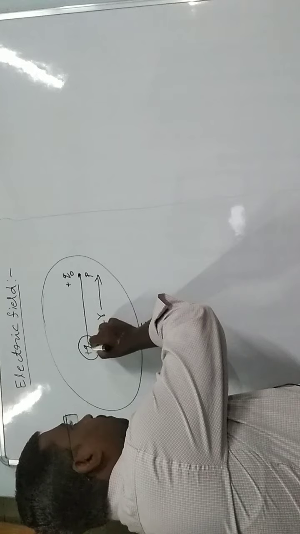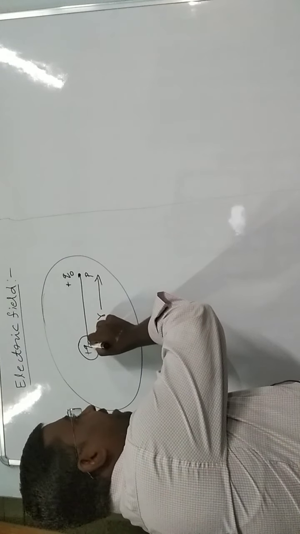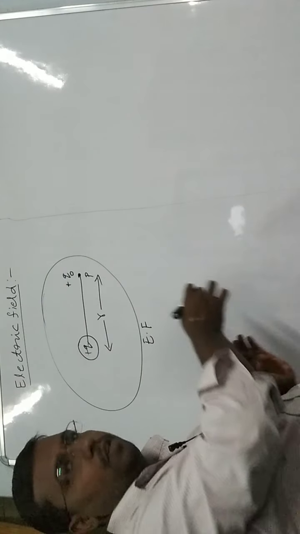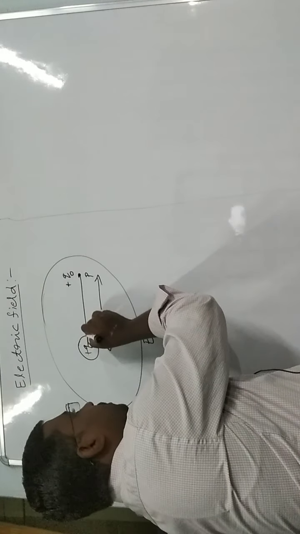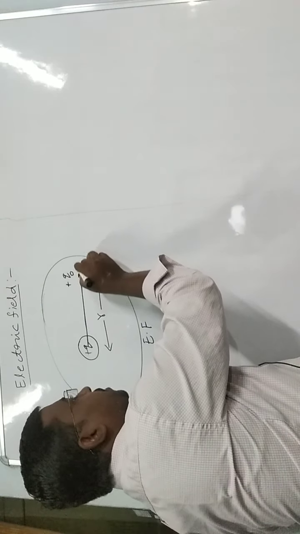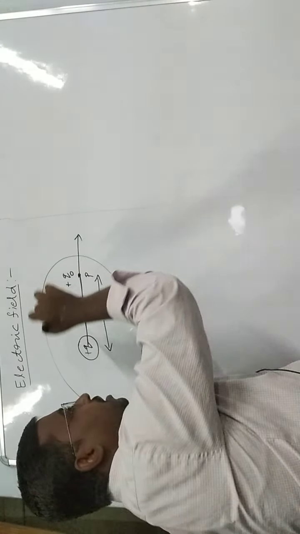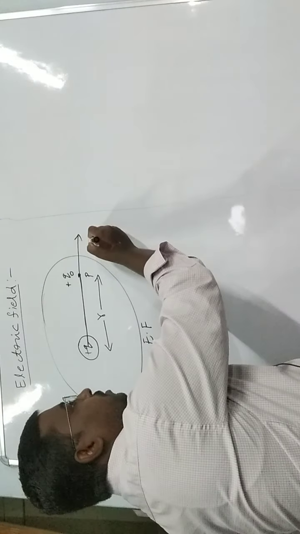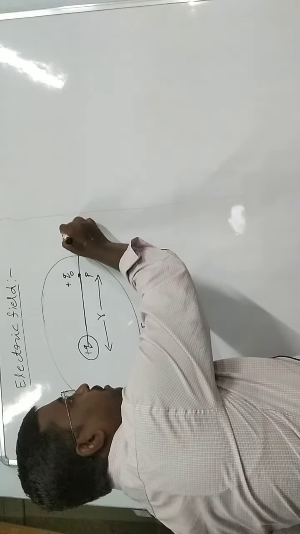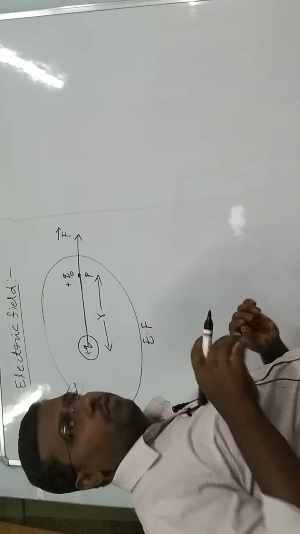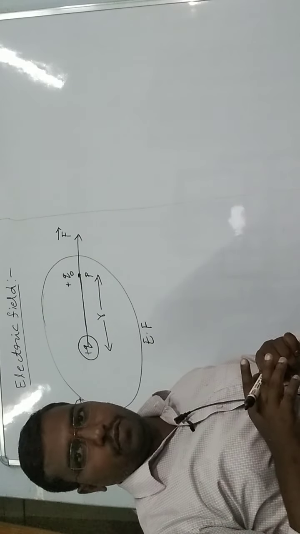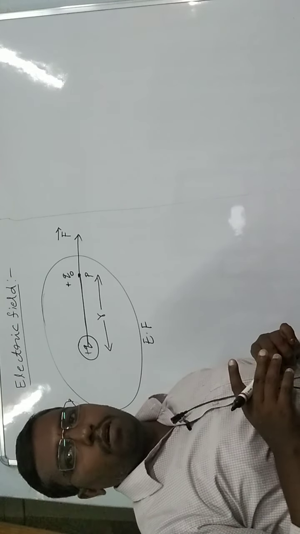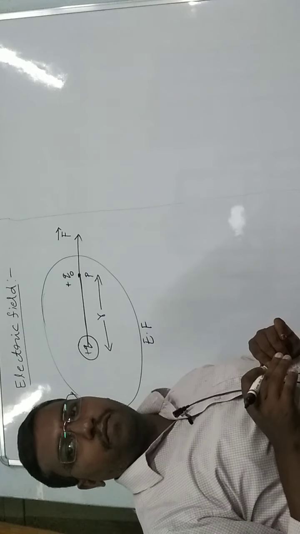So this plus Q acts with a repulsion force on this plus Q naught. This repulsion force direction will be outward from the charge, the direction of the field. So this is the direction of the force, the electrostatic force or Coulomb force, sometimes called Coulombic force.